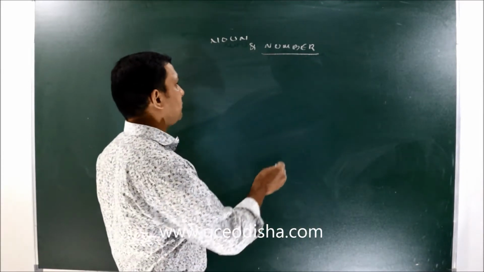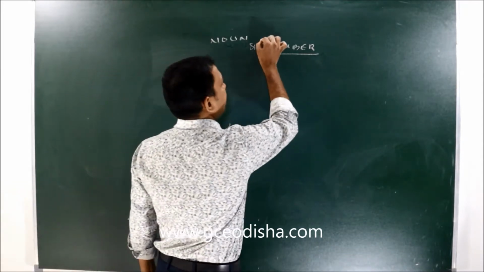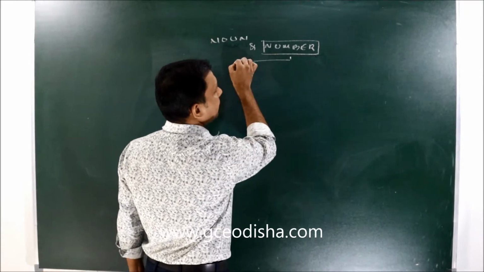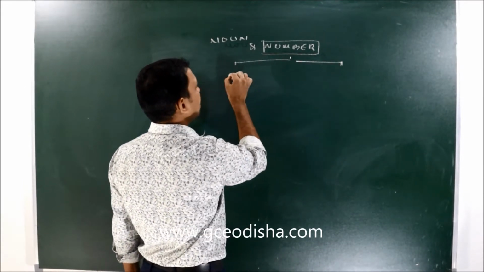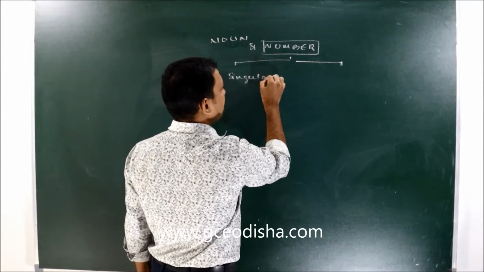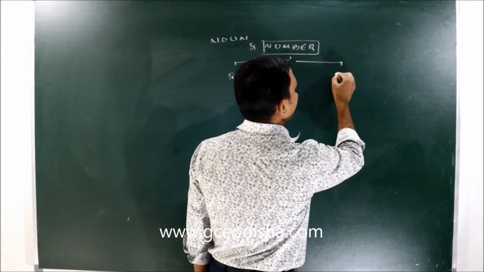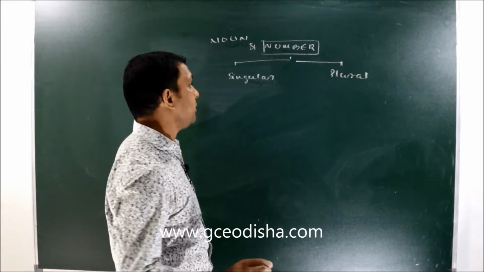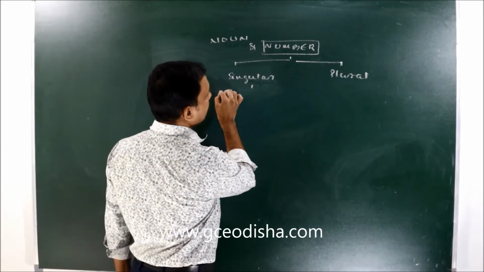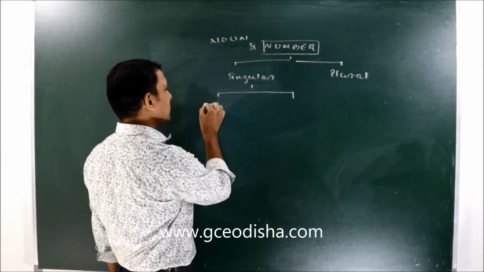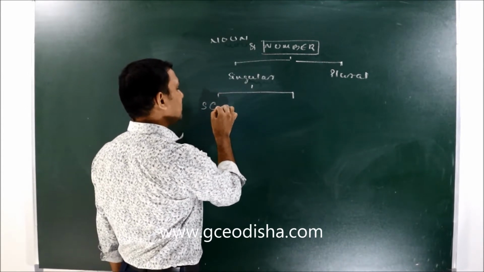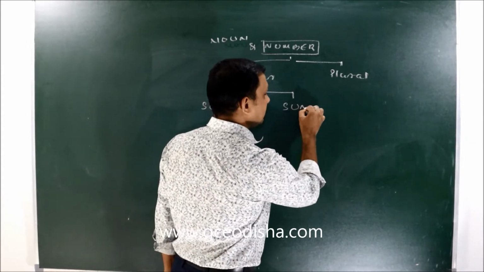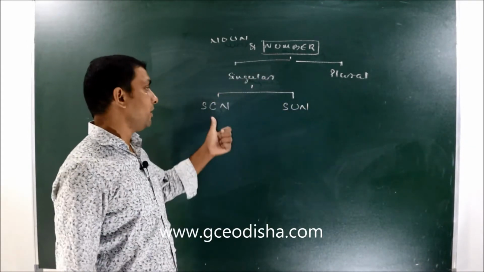The first point is to define this number well. When we talk about a number, we have two parts: noun can be singular, and noun can be plural. And if we say singular, then again we have two parts: singular countable noun and singular uncountable noun.